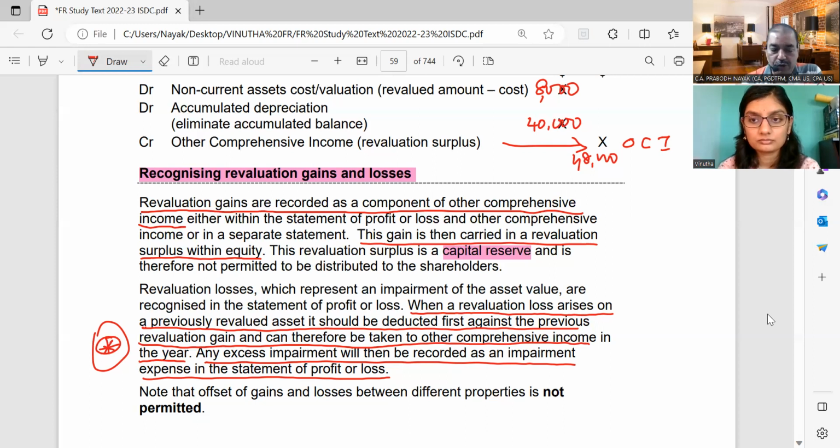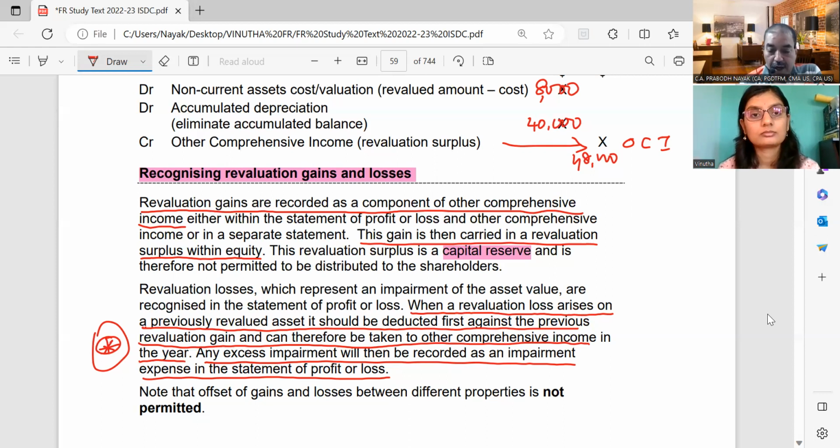That is about revaluation profit. Revaluation losses represent an impairment of the asset value. So instead of increasing the value of the asset to 1,08,000, suppose it was 75,000, there's a revaluation loss. Then what to do? Then that particular loss will be directly transferred to profit or loss. But there is a catch here.